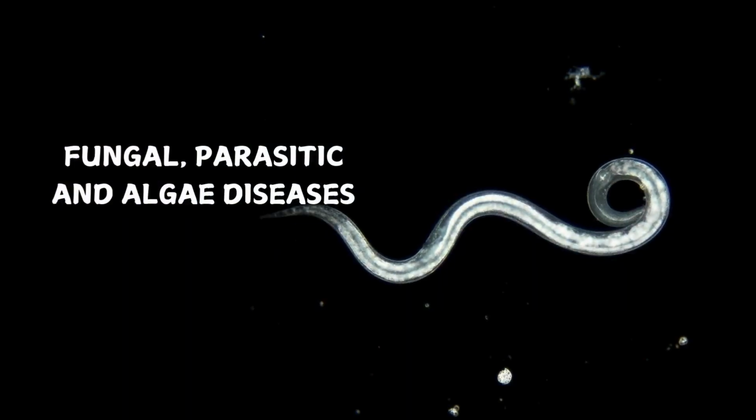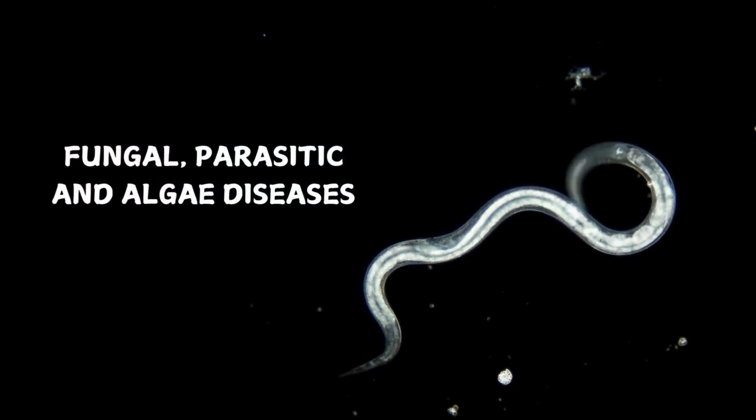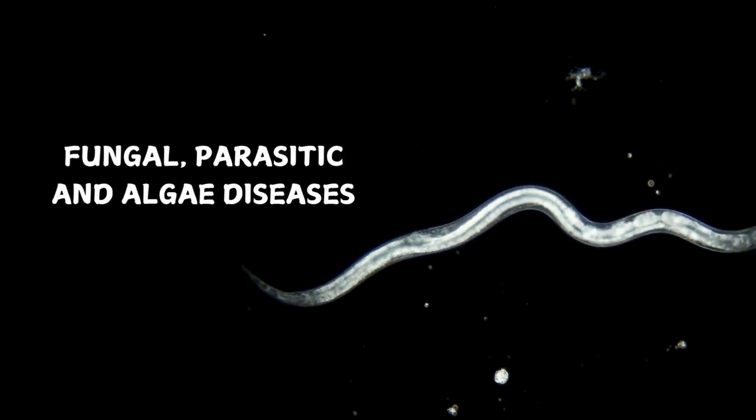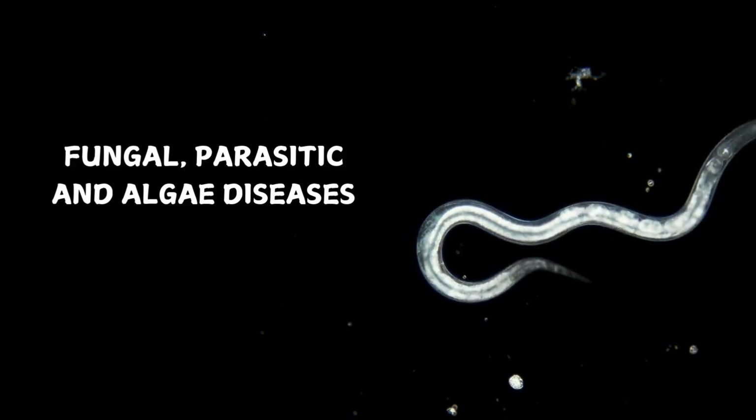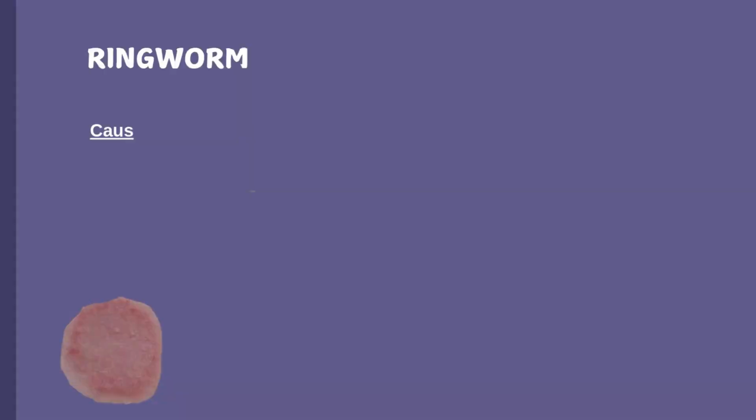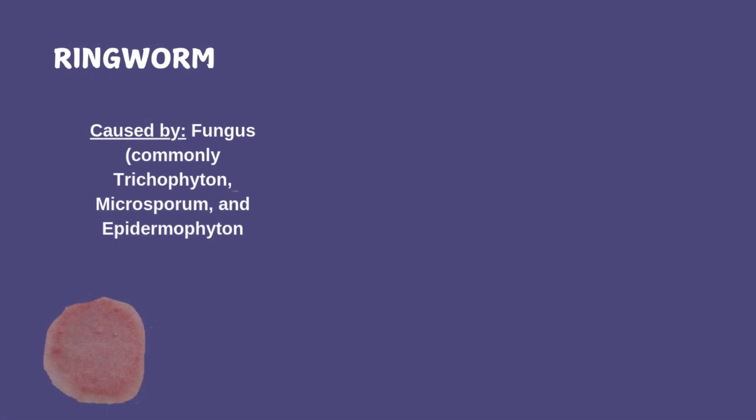Let's explore some examples of fungal, parasitic, and algae diseases, including their causes, signs and symptoms, incubation periods, and common treatments. Ringworm is caused by a fungus on the surface of the skin, hair, or nails. It is not, in fact, a worm at all. The signs and symptoms include a red, itchy, circular rash on the surface of the skin.